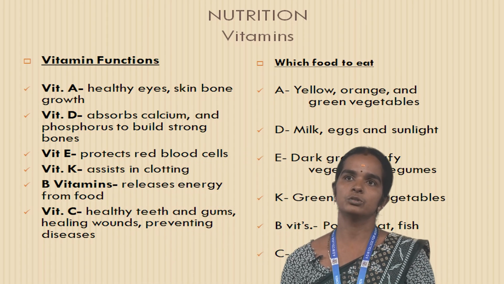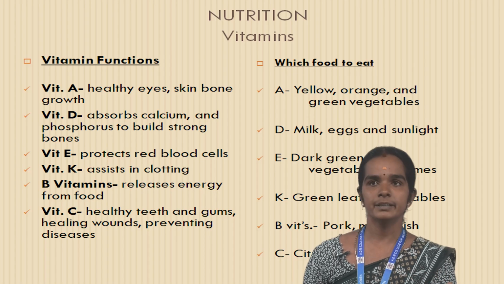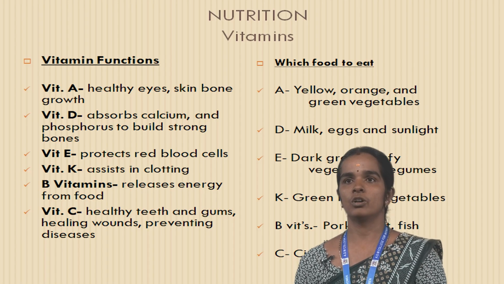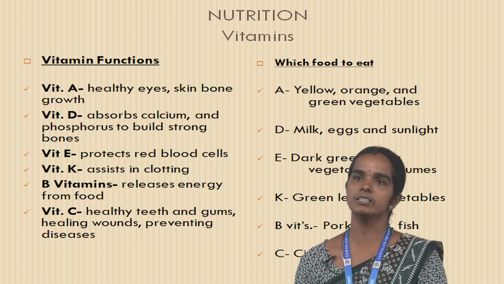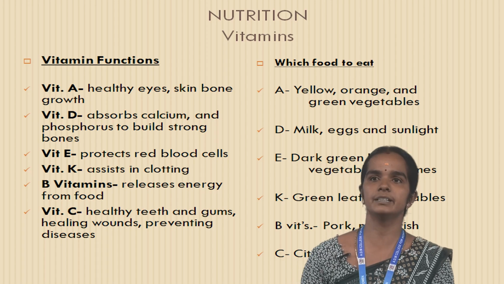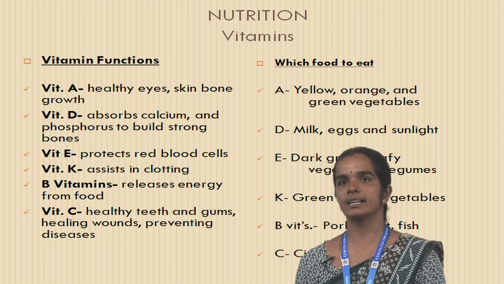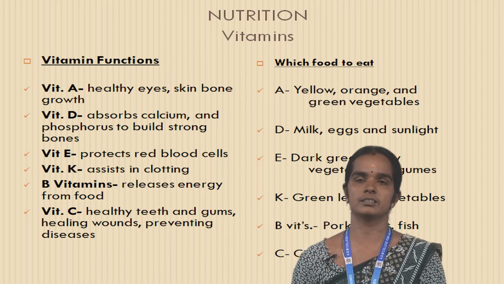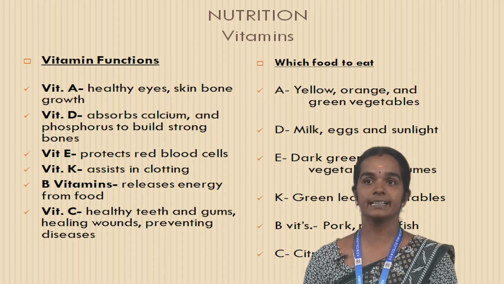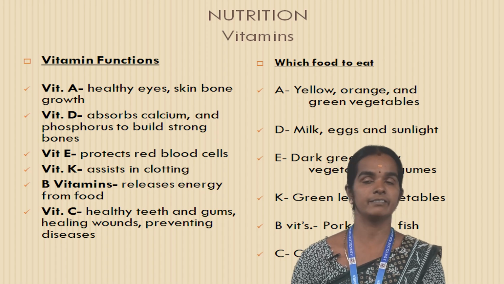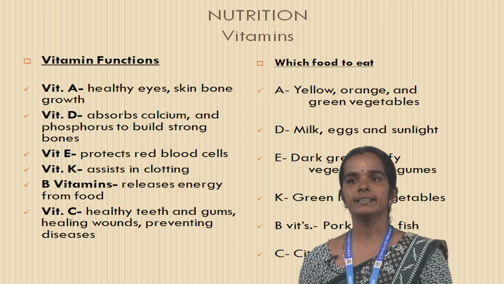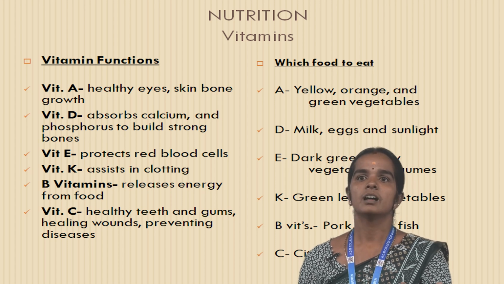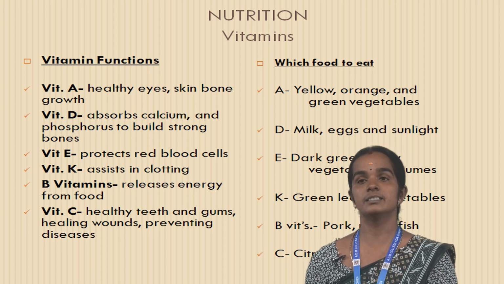Which food to eat? Vitamin A: yellow, orange and green vegetables only. Vitamin D: milk, egg and sunlight. Then vitamin E: dark green leaf vegetables. Then vitamin B complex: green leaf vegetables. Then vitamin C: meat, fish and citrus food.